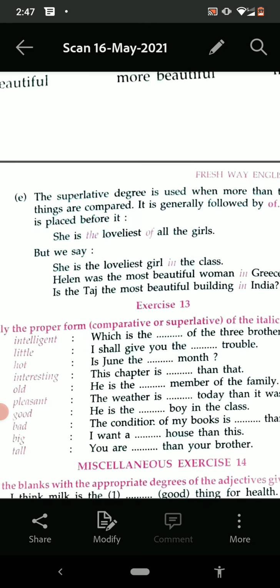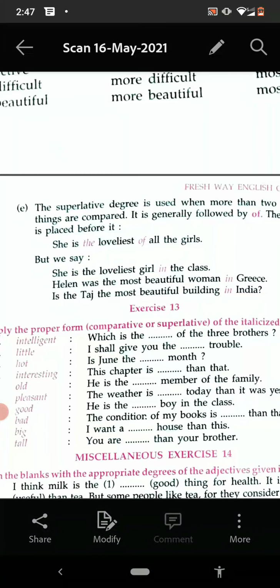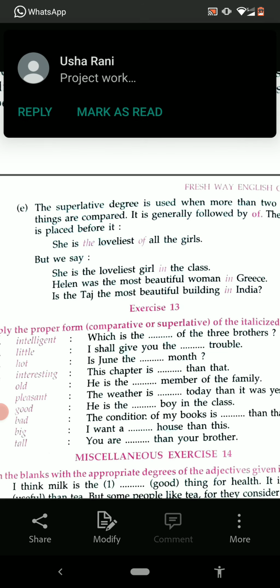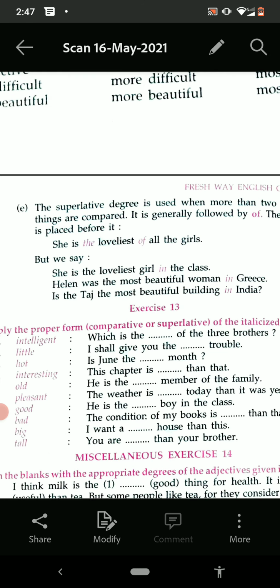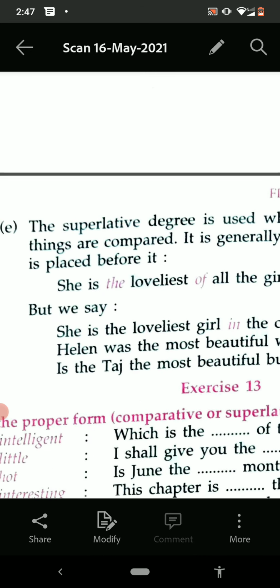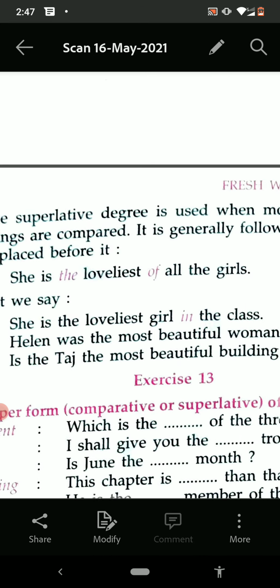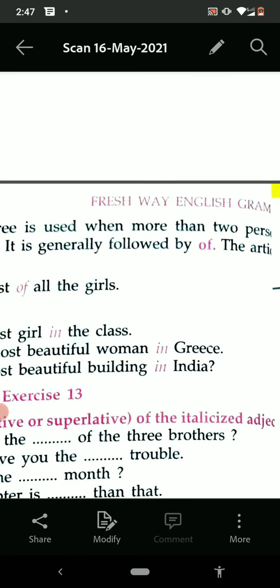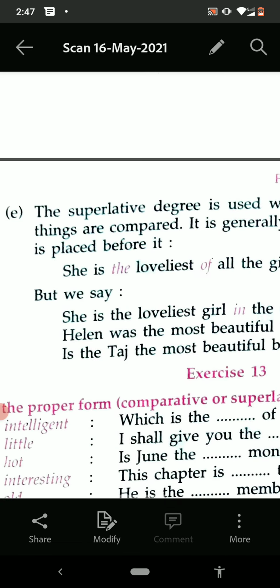So you know very well, when it is positive degree, we use the first degree. When there is comparison between the two, then we use the comparative degree. And the superlative degree is used when more than two persons or things are compared. It is generally followed by of, and the is placed before it.